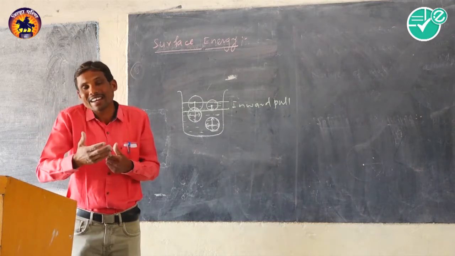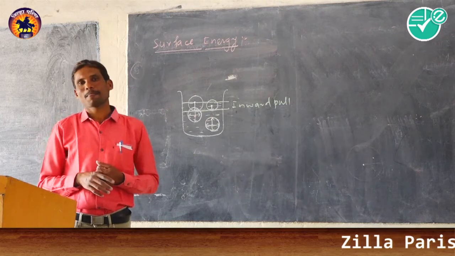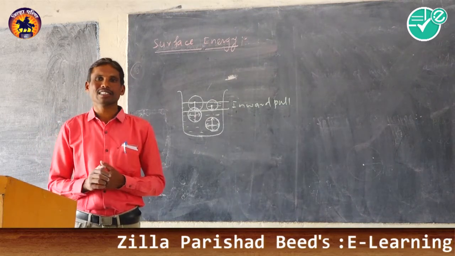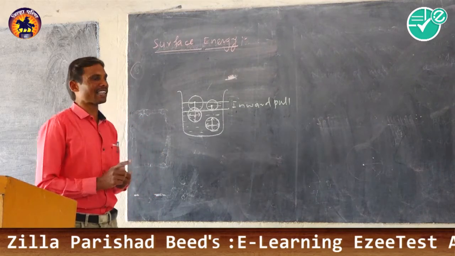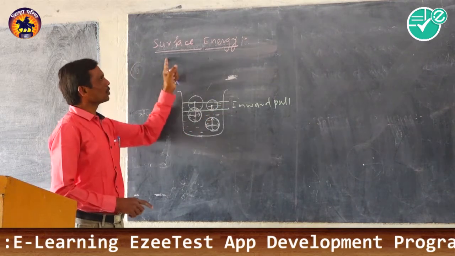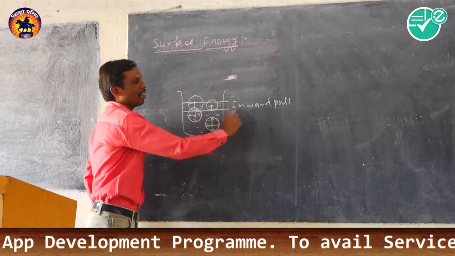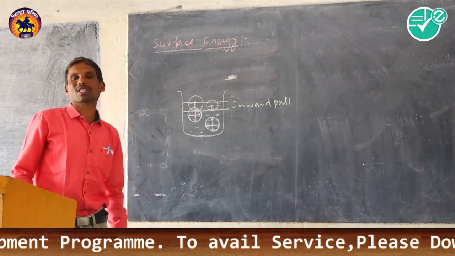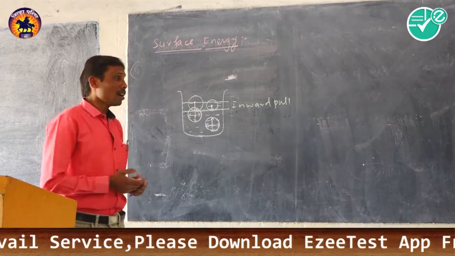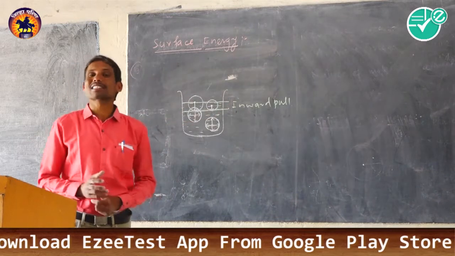Because work is done against the force due to surface tension of the inward pull, that work done is stored in the form of potential energy. And that potential energy of the new free surface of the liquid is known as surface energy. In other words, this work done against the force due to surface tension in increasing the new surface area of the liquid, but only under an isothermal process, is known as surface energy.